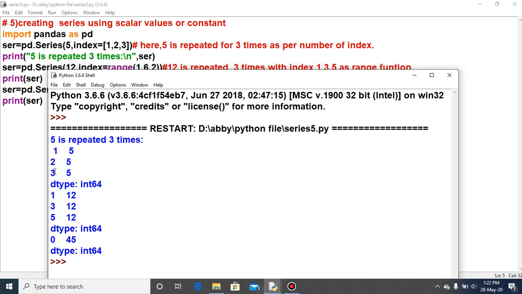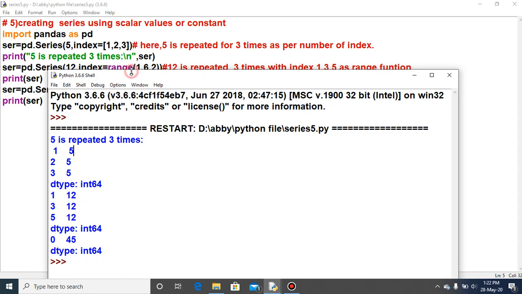Always keep it in mind when you create a series based upon a scalar value. The scalar value means the constant value, so you will provide only a single value. In that way the single value will be repeated up to the number of index which you have provided as the index argument, and dtype is equal to int64 because 5 is an integer value.